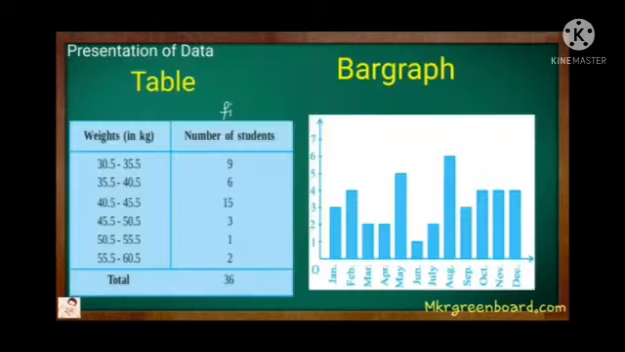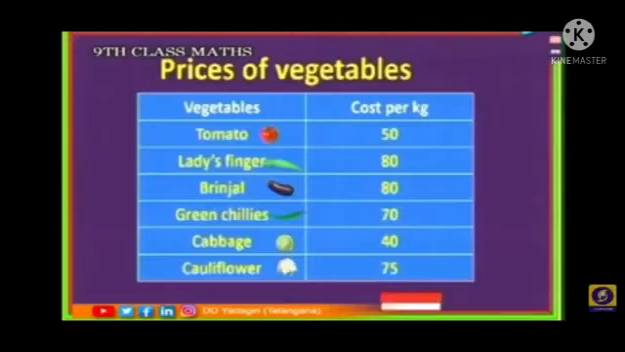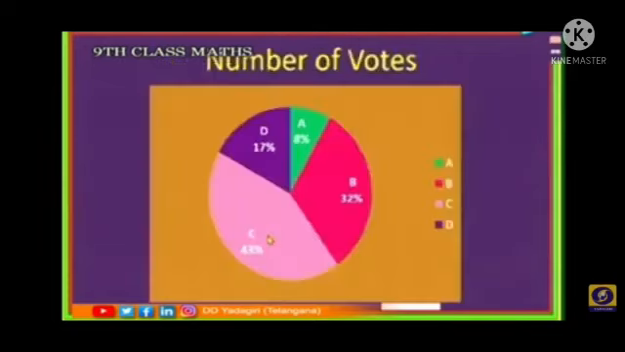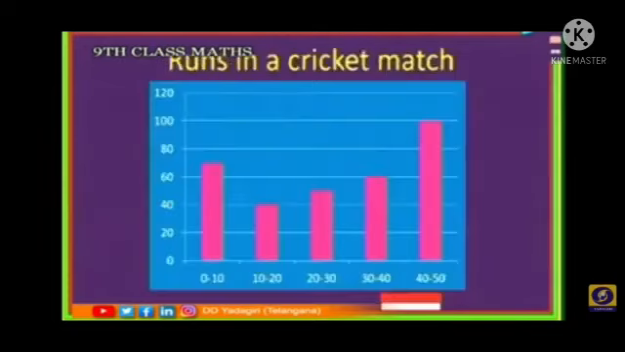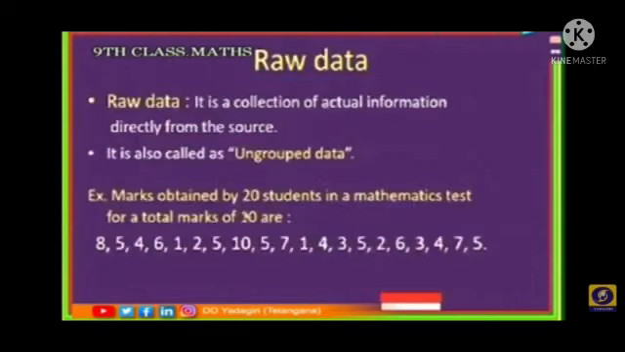Presentation of data, table and bar graph. Examples are prices of vegetables, number of votes, runs in a cricket match. Next we will discuss raw data. What is meant by raw data? It is a collection of actual information directly from the source. It is also called ungrouped data.